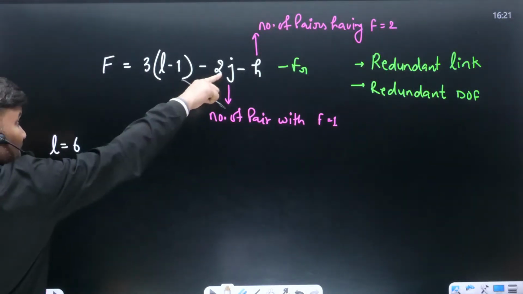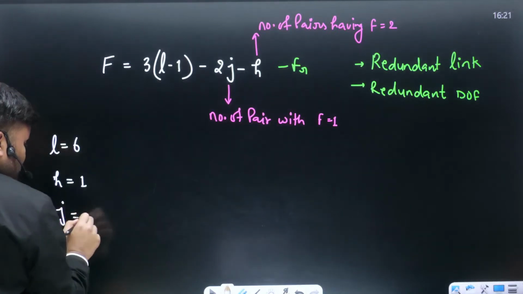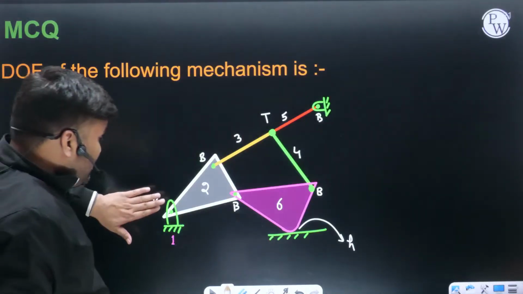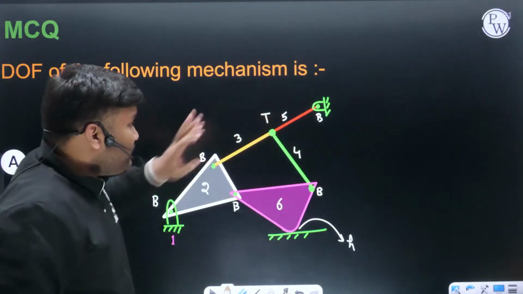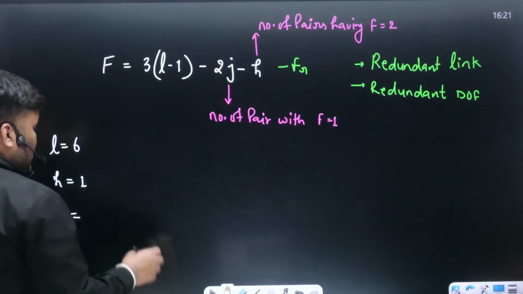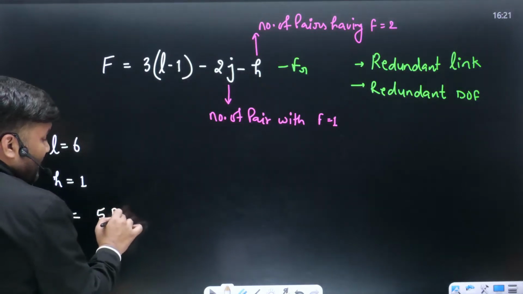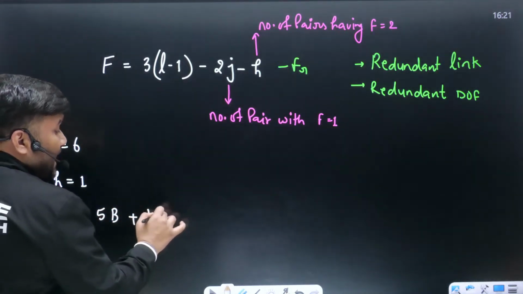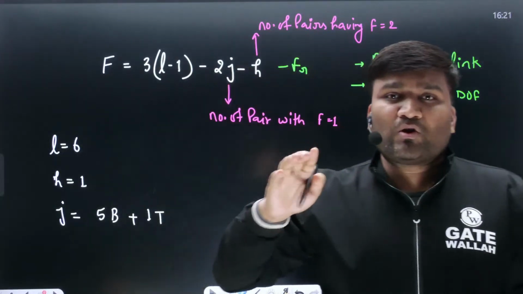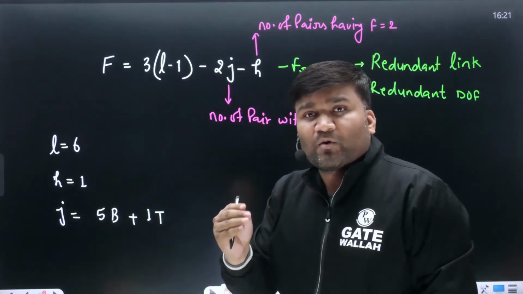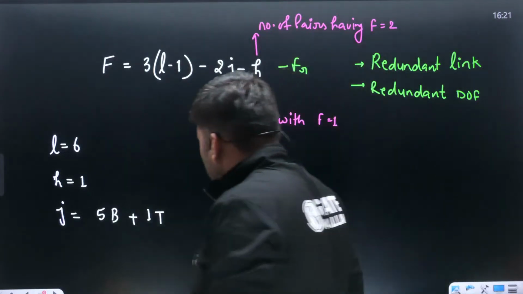And how many effective binary joints? Sir, there are 1, 2, 3, 4, 5. We have 5 binaries plus 1 ternary. And whenever we have a ternary joint, always remember, we have to convert this ternary into an effective number of binaries, beta. Always, always, always.